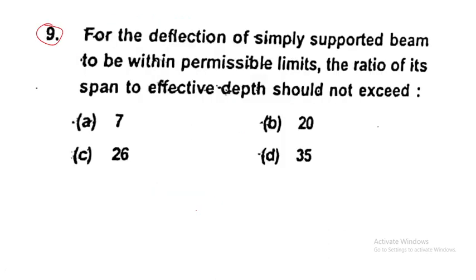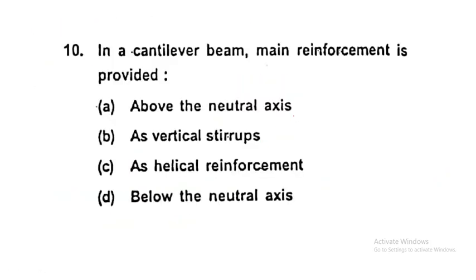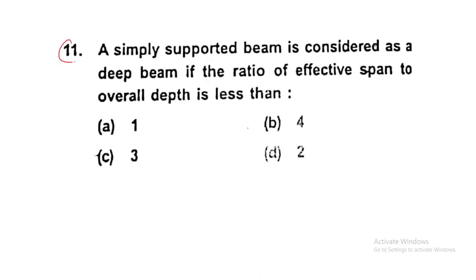Okay, so can you say what is the answer for this question? B is the answer for this question. Next one, question number 10. In a cantilever beam, main reinforcement is provided where? It is above the neutral axis. In the previous question we have already discussed. Let's go to the next question.